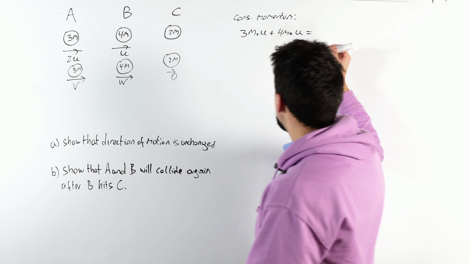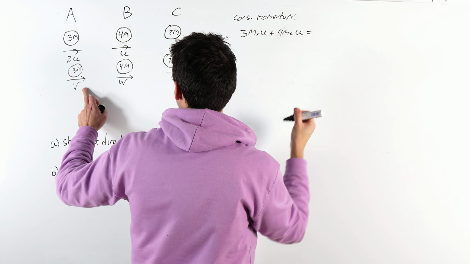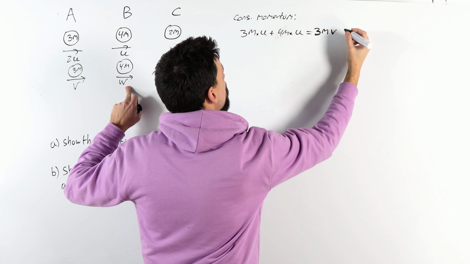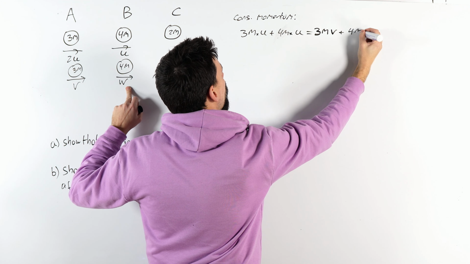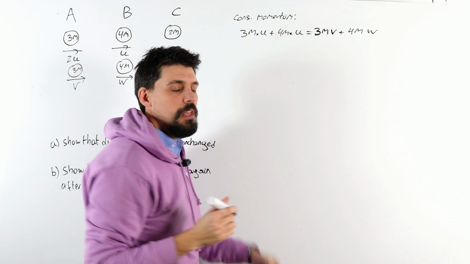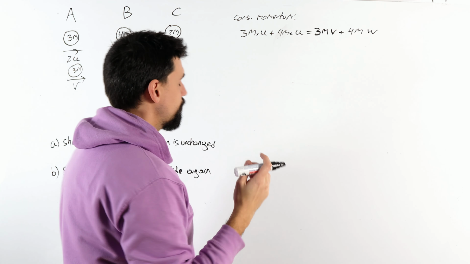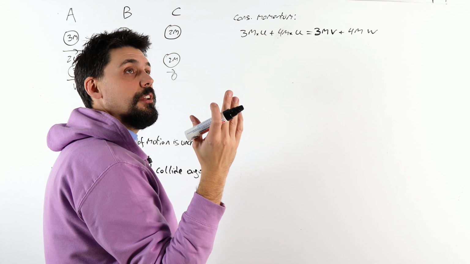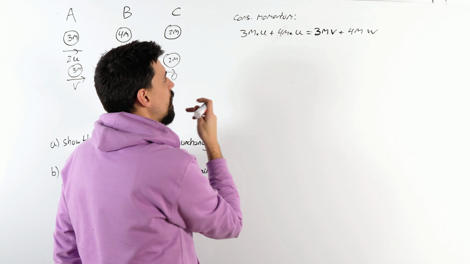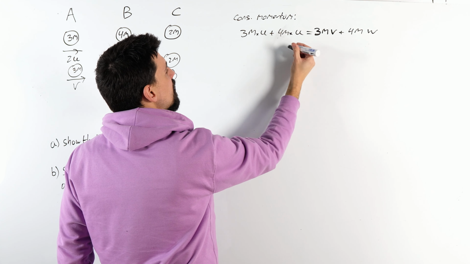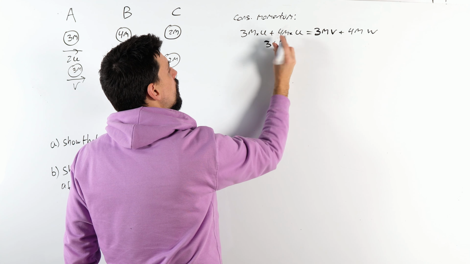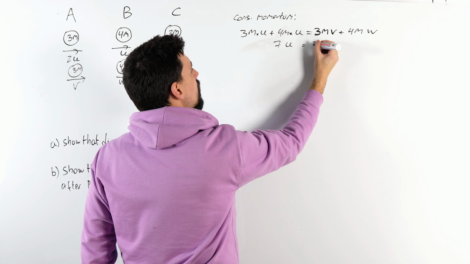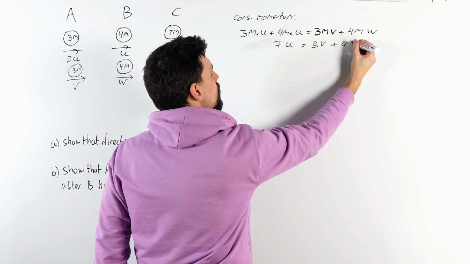So, how much momentum do we have after the impact? Particle A will be going at 3mv, and particle B will have 4mw of momentum. Mass times velocity, so kilogram meters per second. What we do see here is we can cancel a few things out, and that will give us 7u is 3v plus 4w.